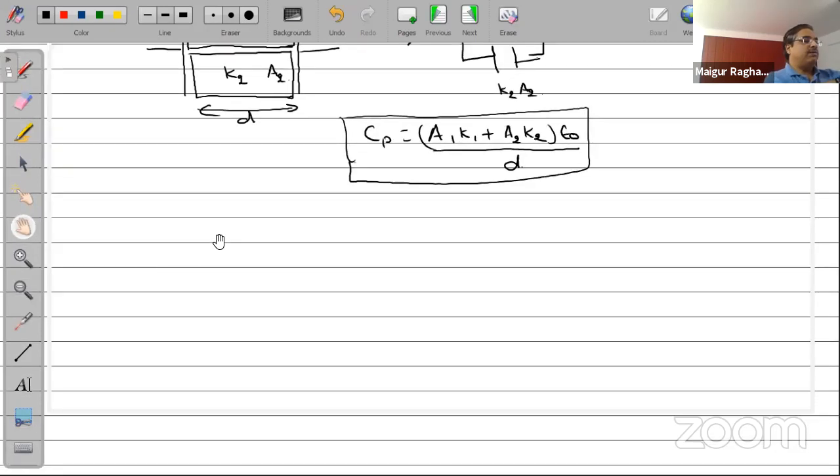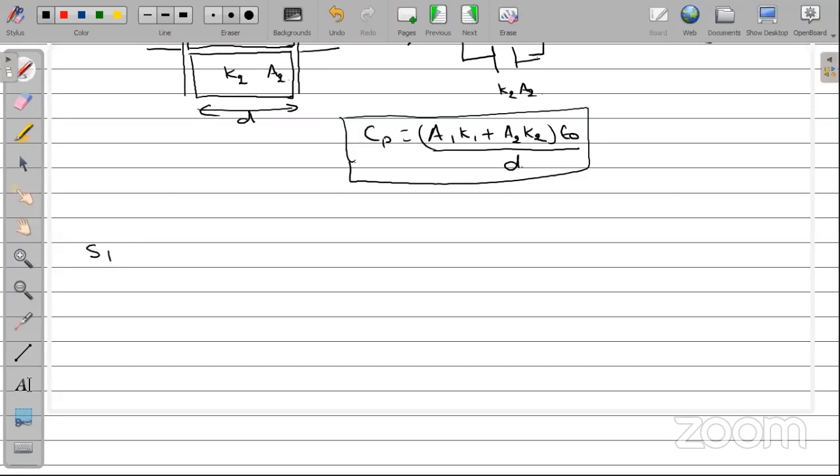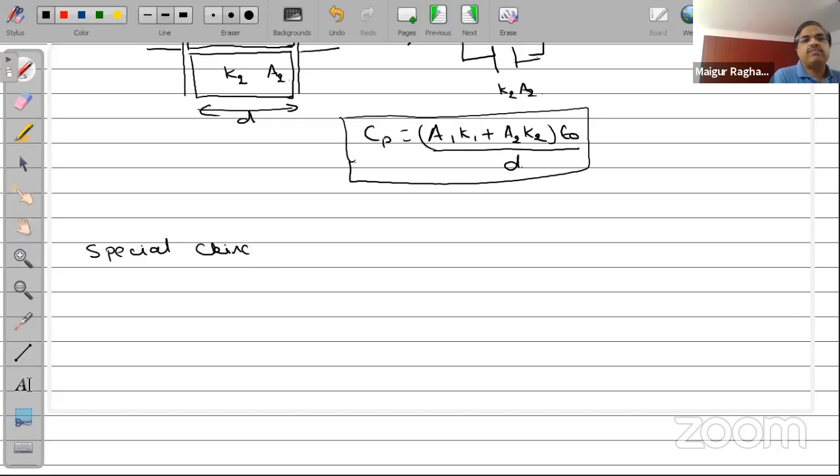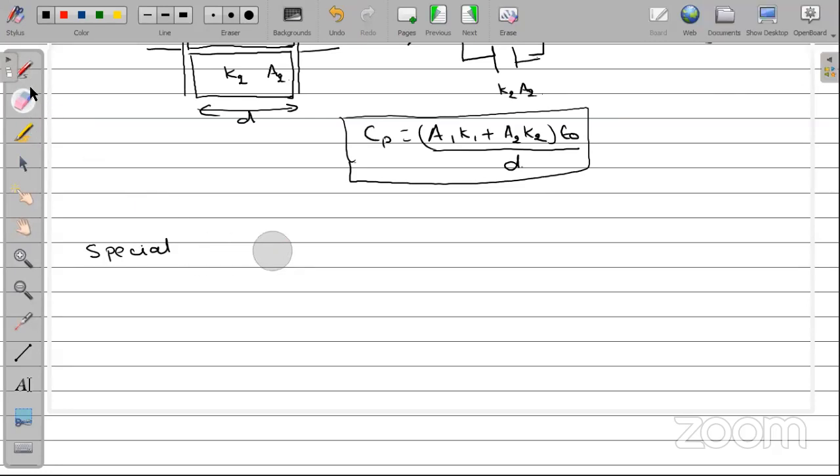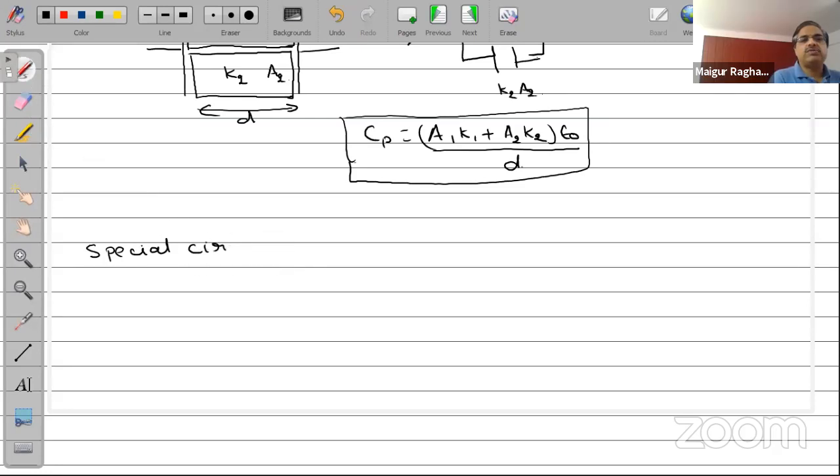Now we'll come to the last type of problems. I will look at some special circuits in capacitors.